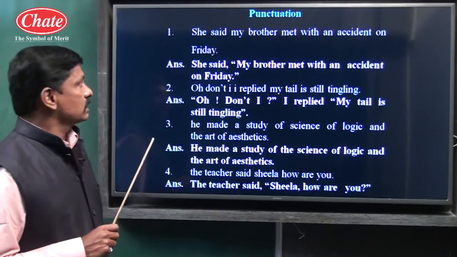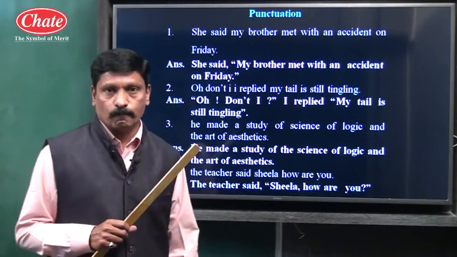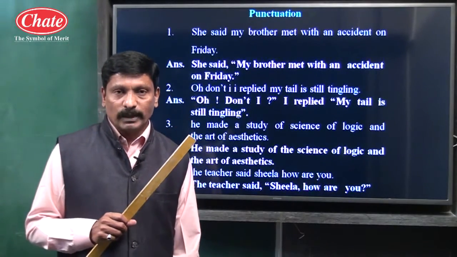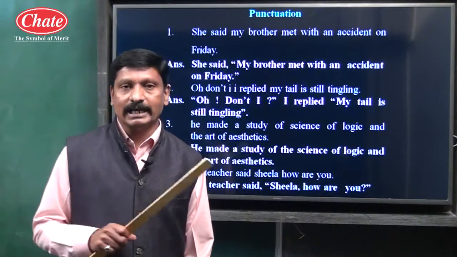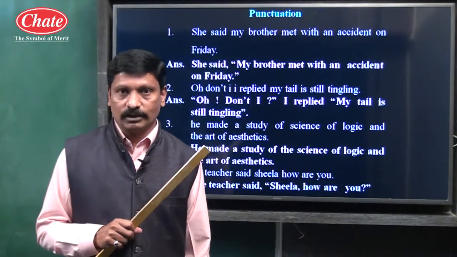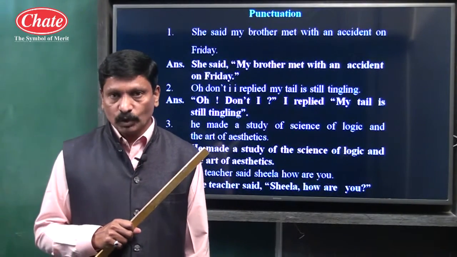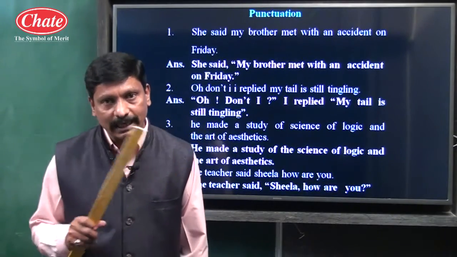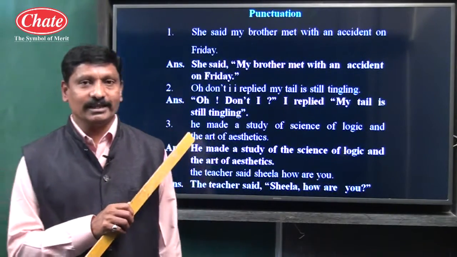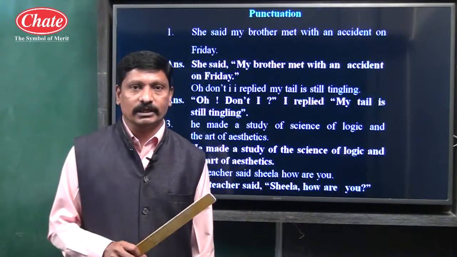Now let us see a simple topic, punctuation. We know, children, punctuation plays a very important role to convey the ideas of a writer, of a poet. We know full stop should be given at the end of an assertive sentence and at the end of an imperative sentence.